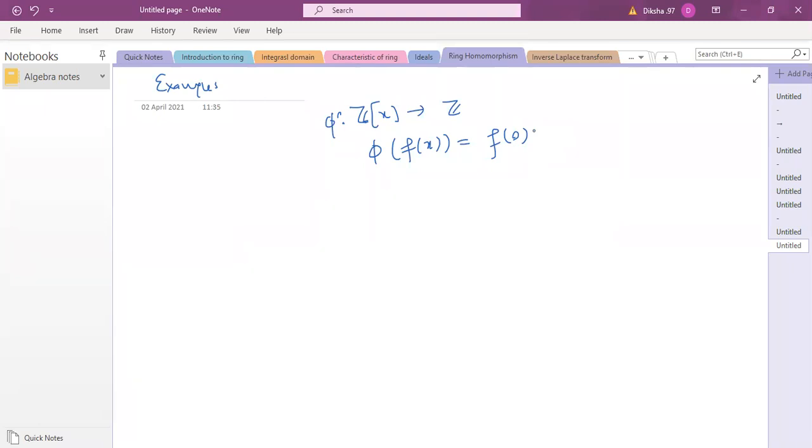So this is a well-defined map, you can verify. This happens to be a homomorphism. It's very easy to prove that. So you can verify that this phi is a homomorphism. Every polynomial is mapped to its constant value, f(0). Right. So now what is the kernel of phi? Can you find the kernel of phi?